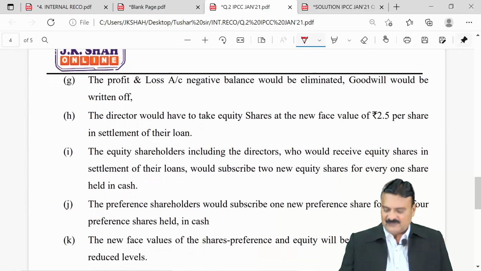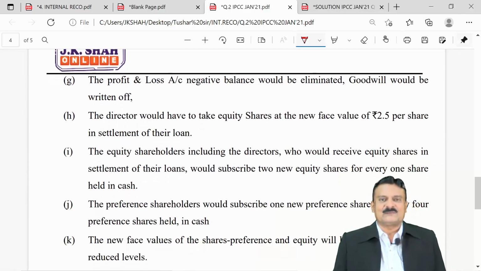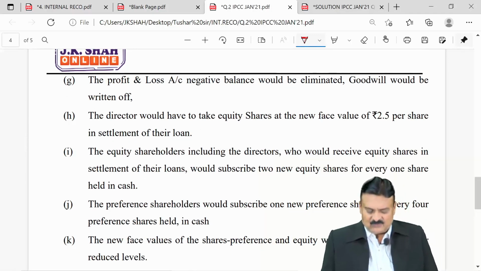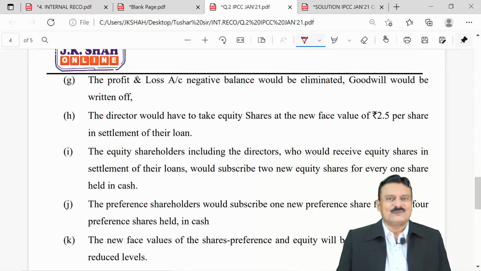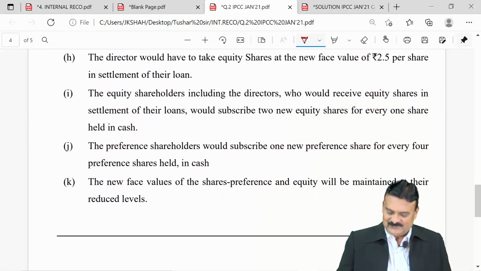The P&L account negative balance should be eliminated. Even if not said, we know it is a hidden adjustment. Goodwill would be written off. That is also a hidden adjustment. Directors would have to take equity shares at a new face value of 2.50 per share in settlement of their claim on the loan.